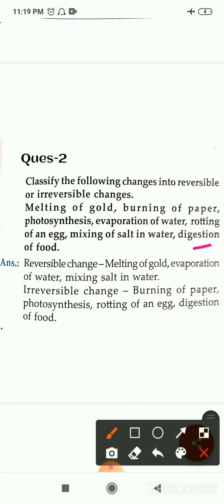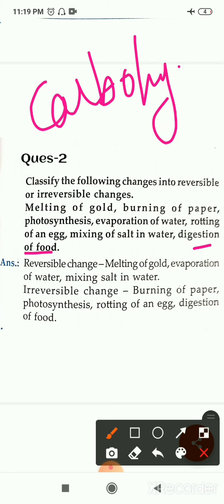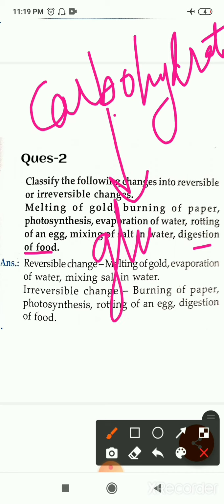Now next is digestion of food. When you digest the food, suppose we are talking about carbohydrate, then carbohydrate digests into glucose, and this is absorbed in the body.